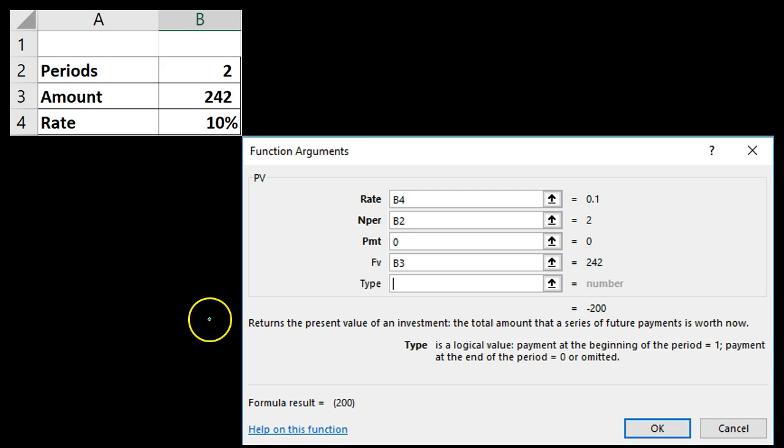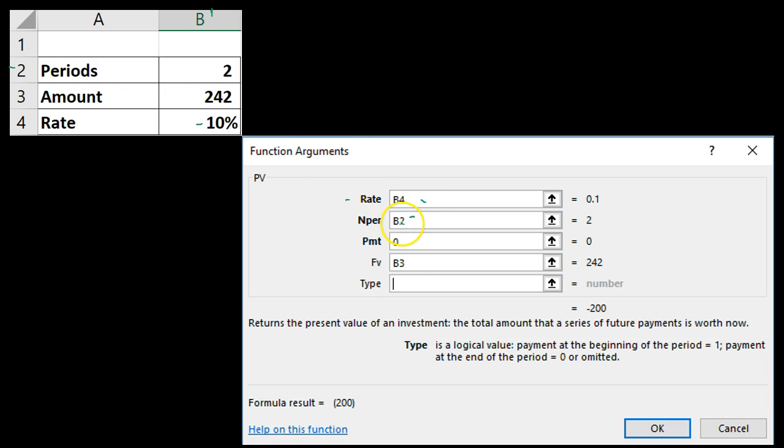If we select that, then we're going to have a formula dialog box, which will help us to process this formula. The rate is the first item we need. It's in cell B4, which is 10%. Then the number of periods is the next item we need. That's in cell B2, which is the 2.